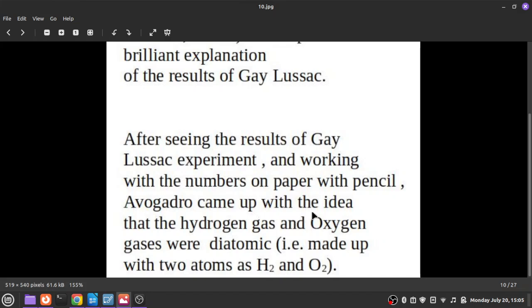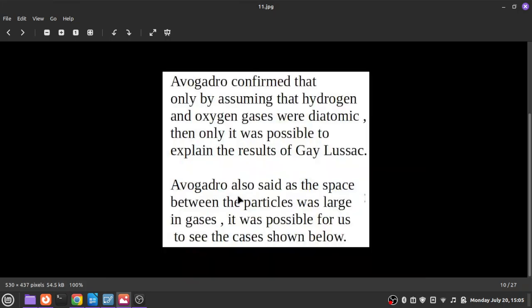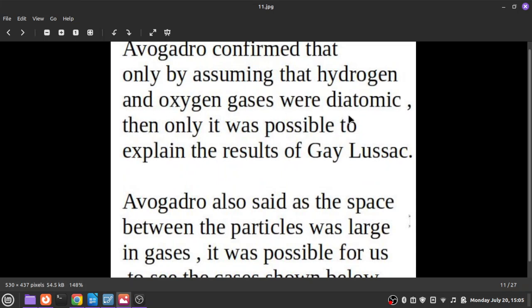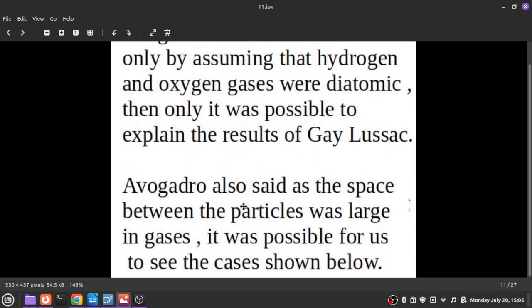Avogadro came up with the idea that hydrogen gas and oxygen gas are diatomic. That is, hydrogen appears as H2 and oxygen appears as O2. Remember that even in 1808, scientists were assuming the water formula to be HO, not H2O. Why not H2O? Because the same kind of atoms will never combine. Avogadro confirmed that only by assuming hydrogen and oxygen gases were diatomic was it possible to explain the results of Gay Lussac.